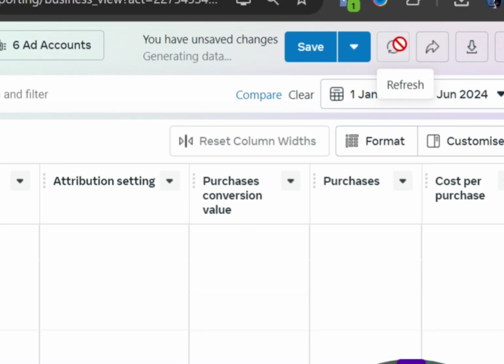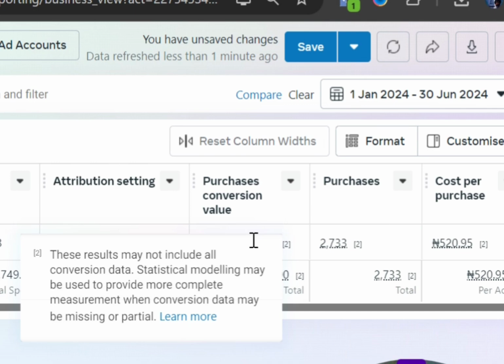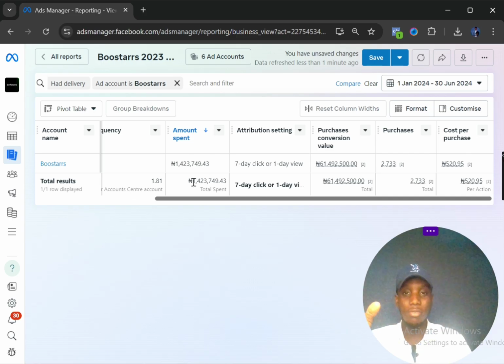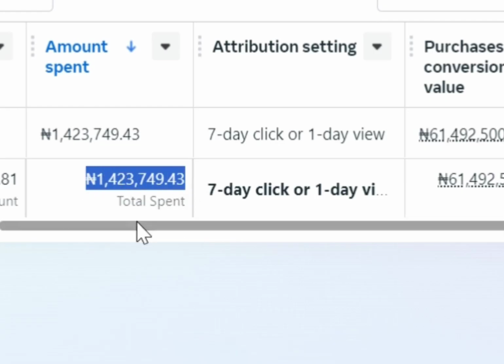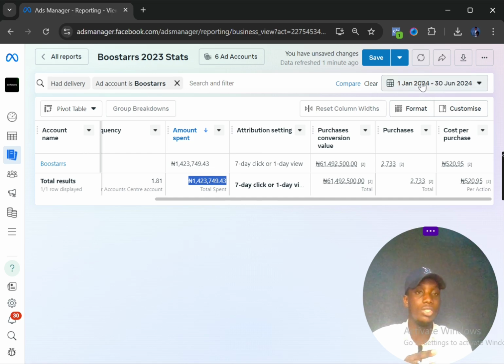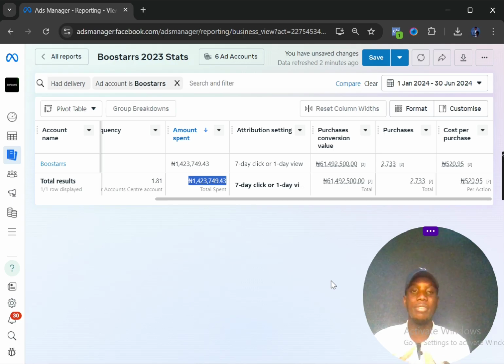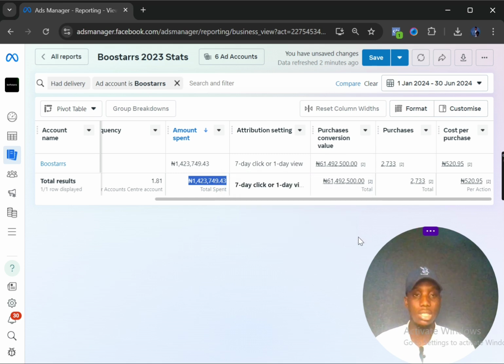And if I should refresh this here so that we see everything in real time, so you can see obviously that this is not a screenshot or anything. We spent a total of 1.4 million naira, that is 1,423,749.43. That's what we spent just within 1st of January till 30th of June. Our delivery rate varies between 55 to 65% sincerely across different months. So not all of these orders you see here got successfully delivered.